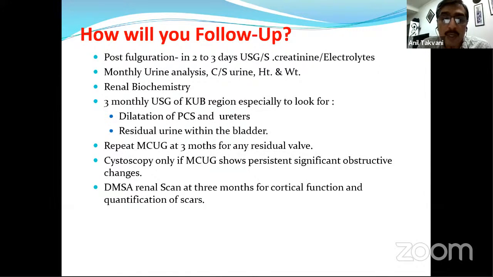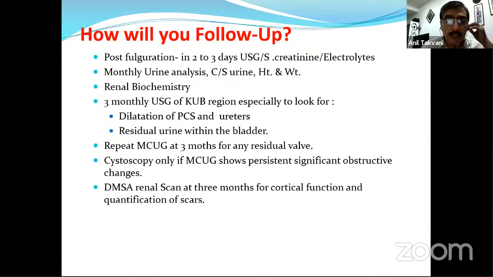In the renal biochemistry, as we discussed, at 3 months we have to definitely get the USG of KUB to see the dilatation of the PC system and ureters, which we have seen in this patient. And we have to look very carefully, if possible, for residual urine within the bladder. And repeat MCU, that is what I practice. Maybe you have to answer in the exams that at 2 to 3 months, for any residual PUV or any changes in the bladder subsequent to the valve ablation.